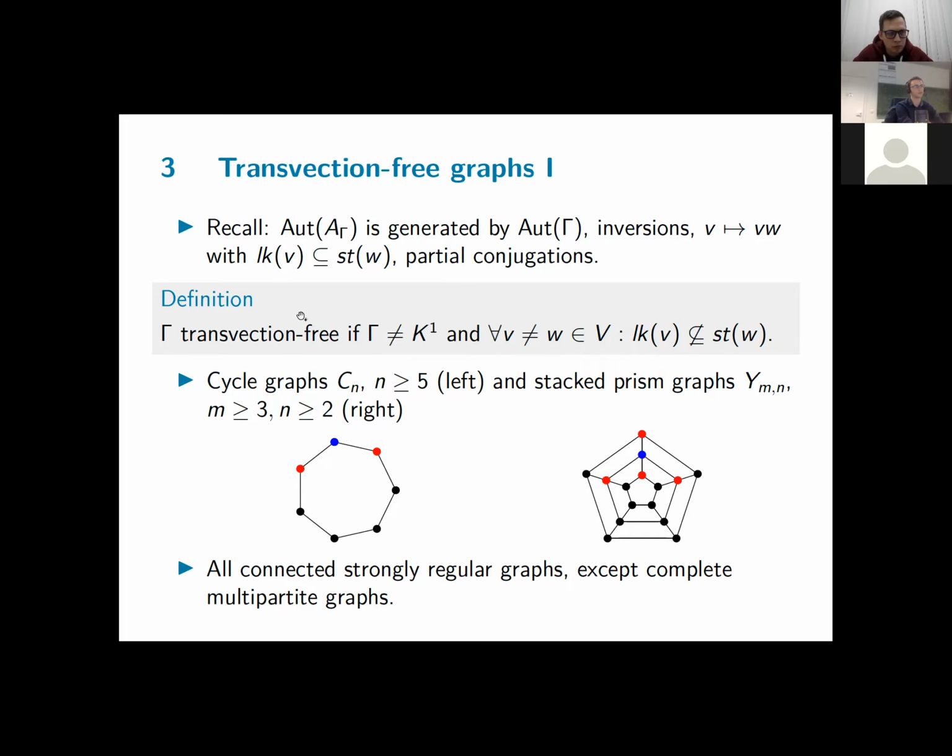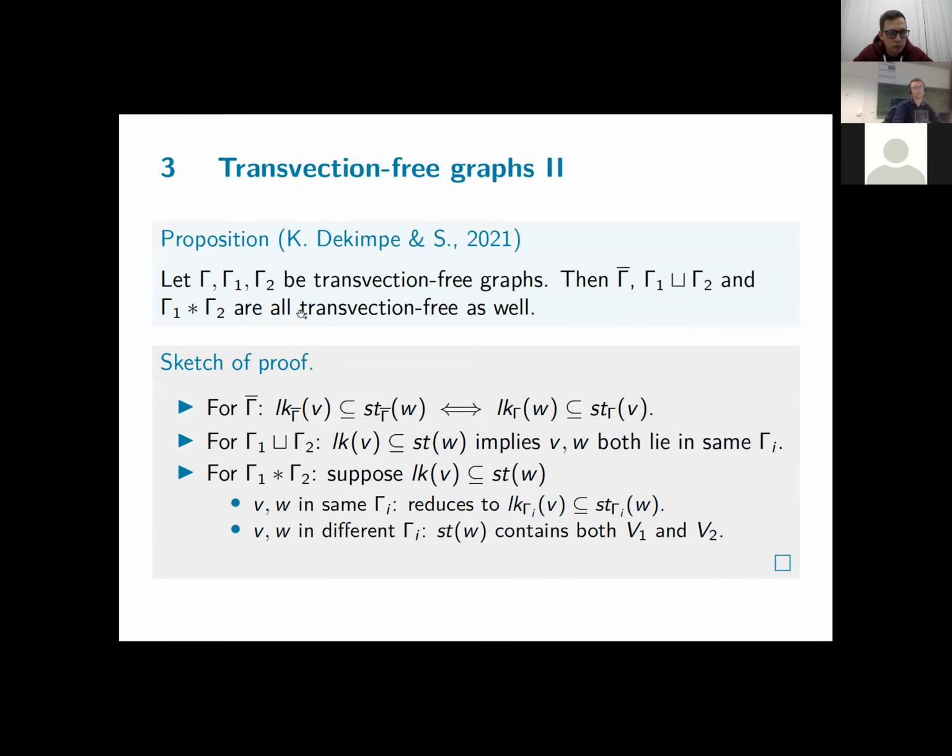This was the first positive element. And the second positive element in trying to investigate these graphs is this one, namely that the family of transvection-free graphs behaves nicely under complements, disjoint unions, and simplicial joins.